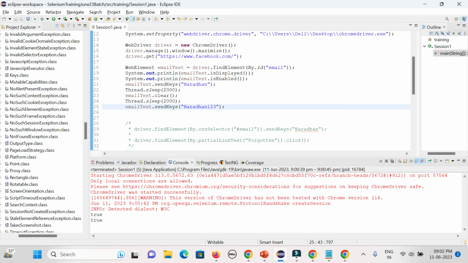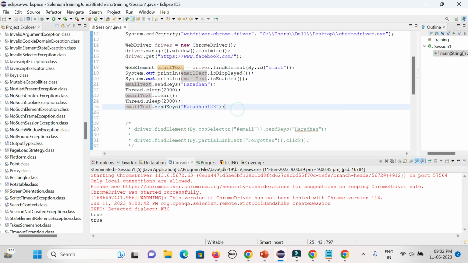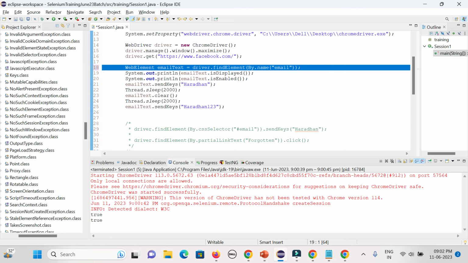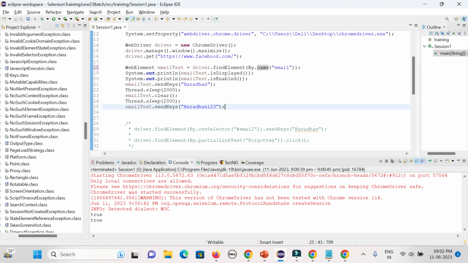In case I am not reading the data from the Excel sheet, I am not creating the reusable component. This is also a reusable component, right? Because the same thing I am reusing again and again. That is the reason in any kind of automation we should focus on creating reusable components, so that tomorrow if I need to change it from ID to name, I will only update one place. Got it? All my remaining code will still work. That is the beauty of the reusable component.